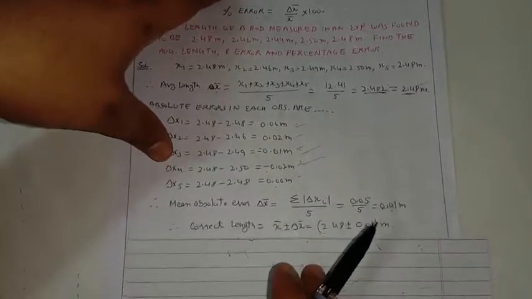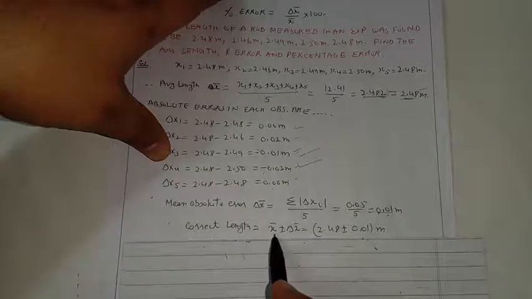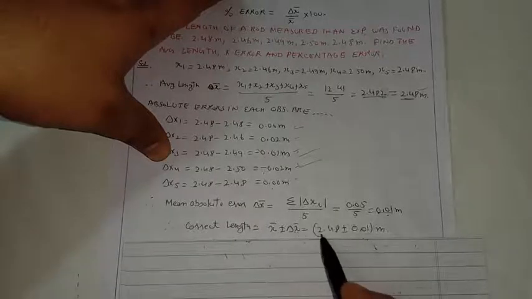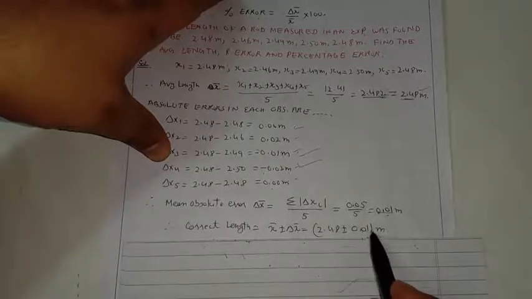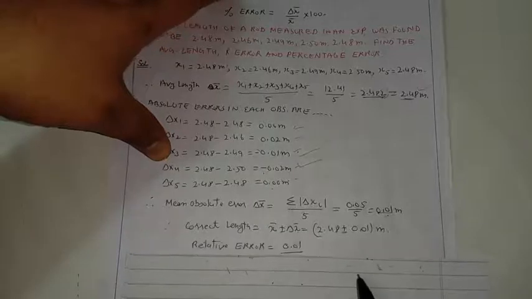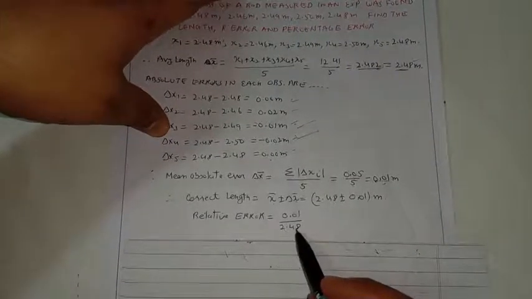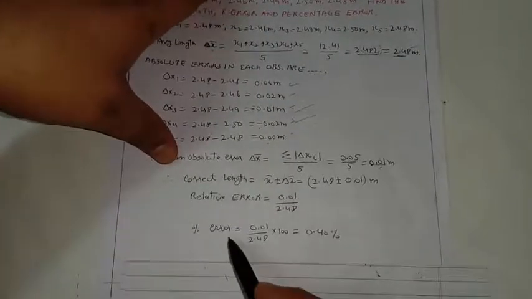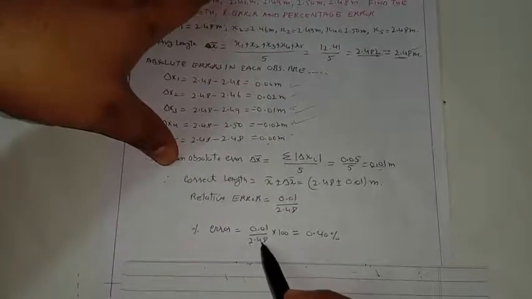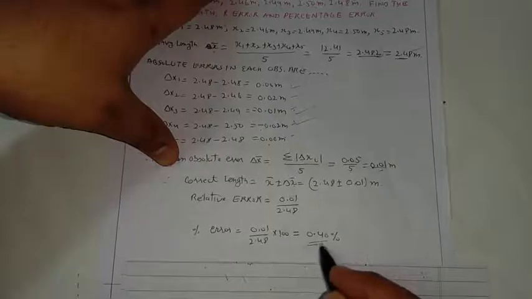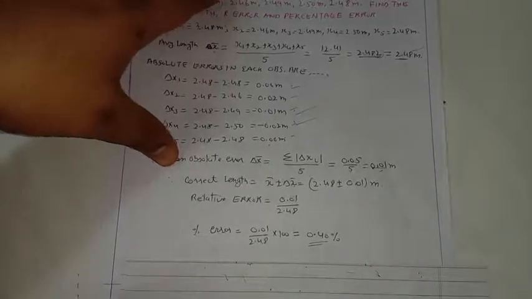This means that our correct length will be x bar plus minus delta x bar, which is 2.48 plus minus 0.01 meter. Then the relative error will be 0.01 over 2.48, and the percentage error will be 0.01 over 2.48 into 100, which is 0.40%. So our correct length is this much.